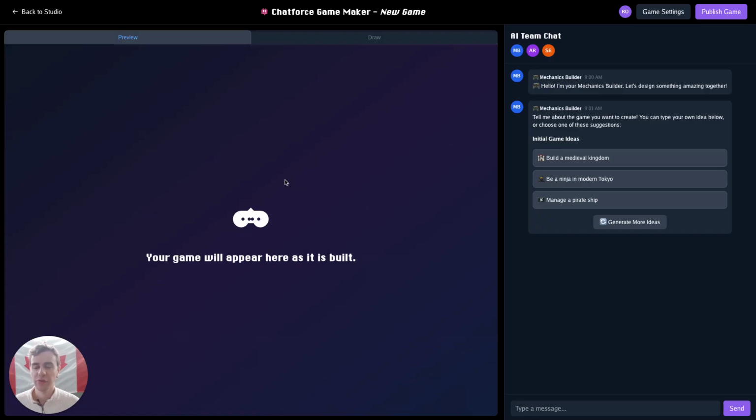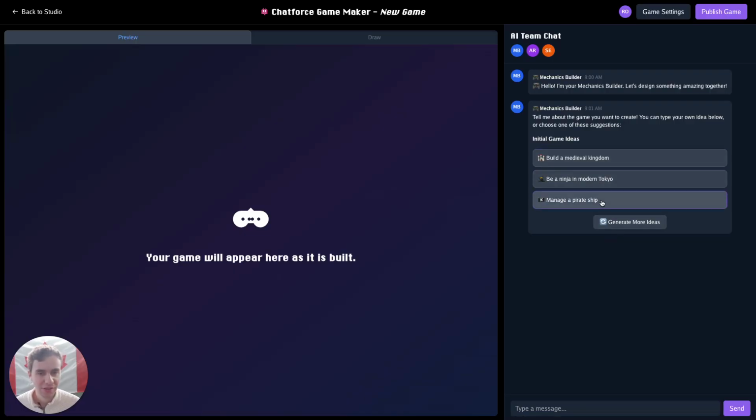So on the left, we have a preview of our game, which will appear as the game is being built. And on the right side, we have our chat with our AI agents. Right now, we are talking to the mechanics builder, and they're asking us what kind of video game idea we want to build. So I can type in my own custom idea here, or if I'm not feeling particularly creative today, I can also choose one of the ideas the mechanics builder had in mind.